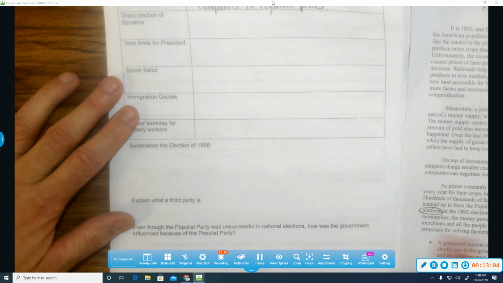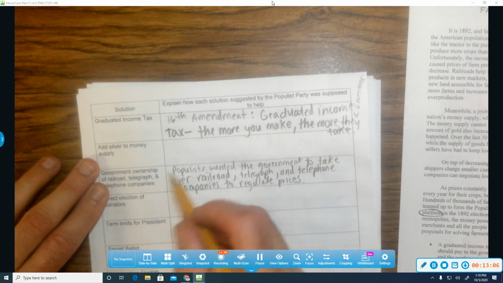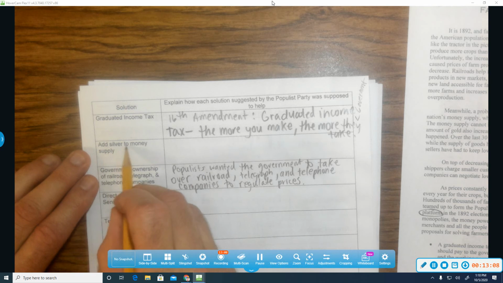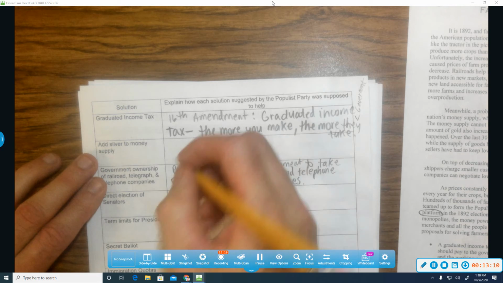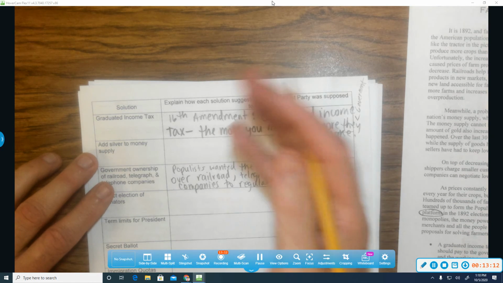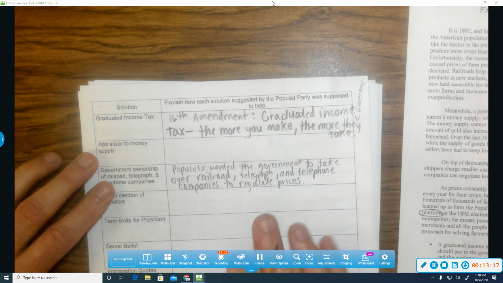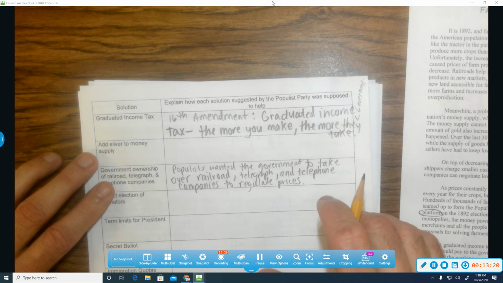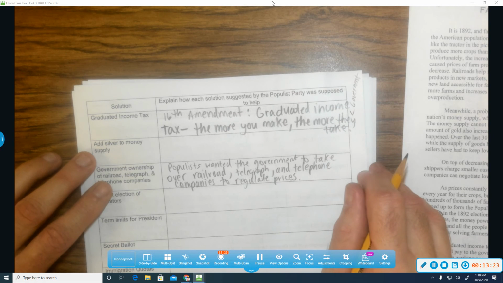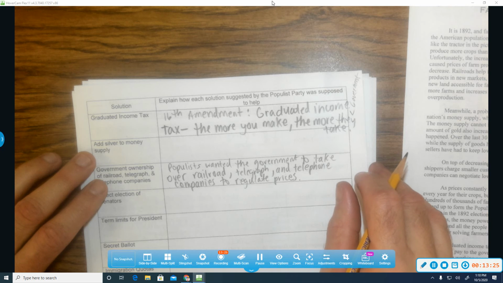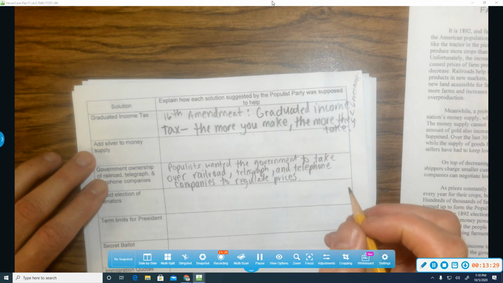So let's go back to our chart here. The populists wanted to add silver to the money supply because back then gold backed money, and if you only had a set amount of gold, you could only print so much money. So they're saying, why not add silver to the gold standard and be able to print more money so there's more money circulating to buy stuff, including their farm products.